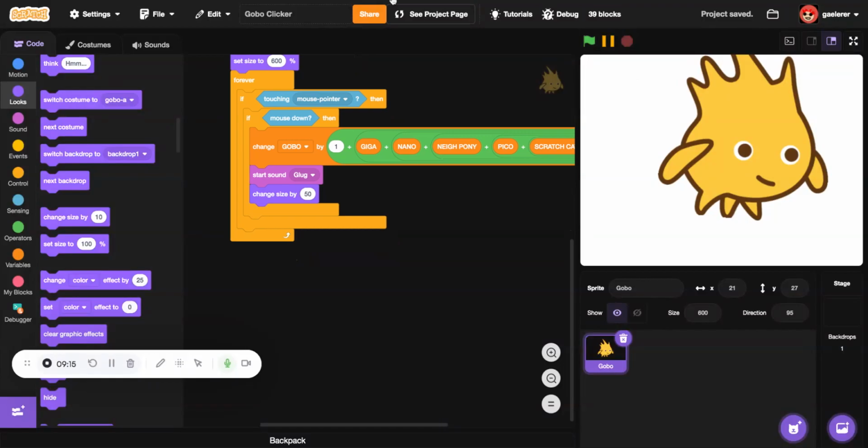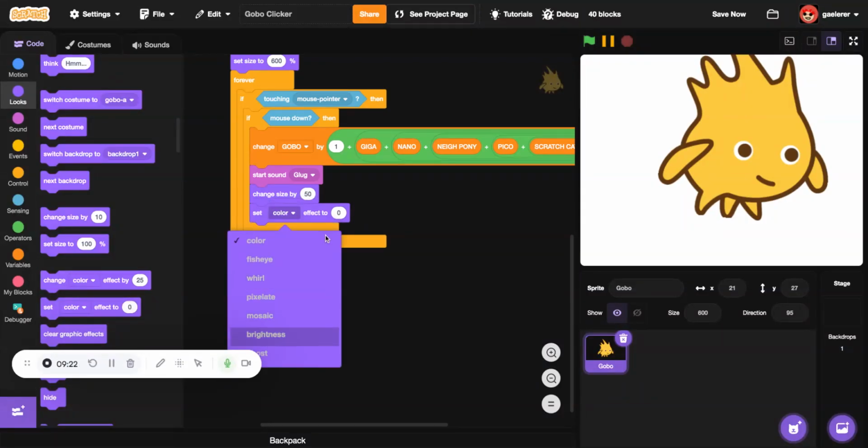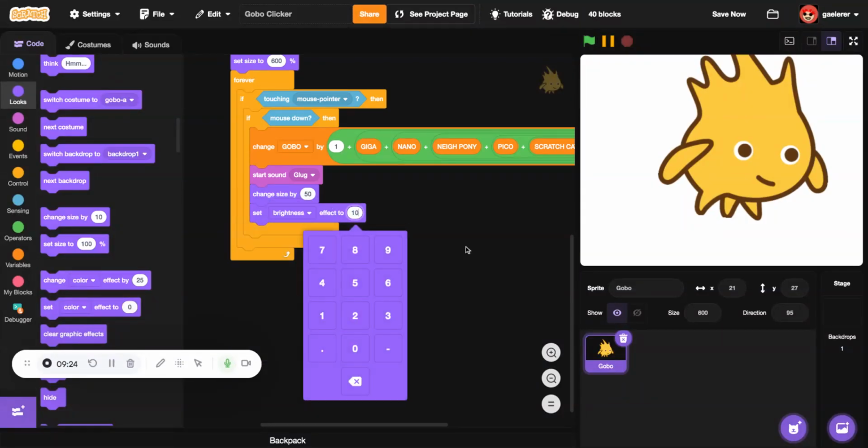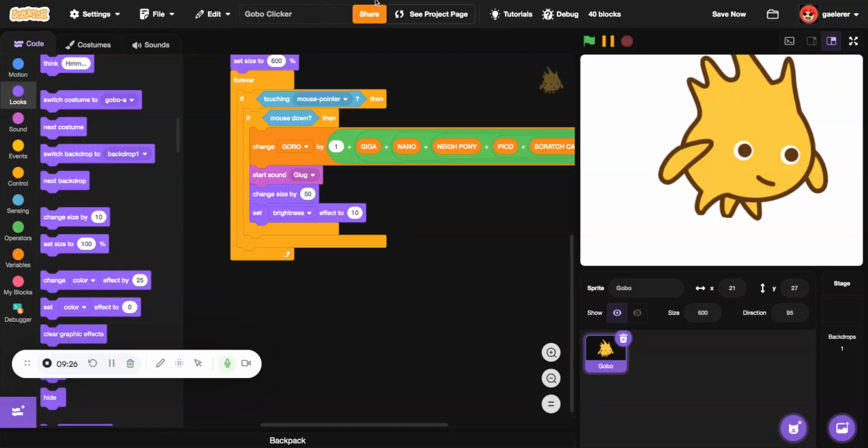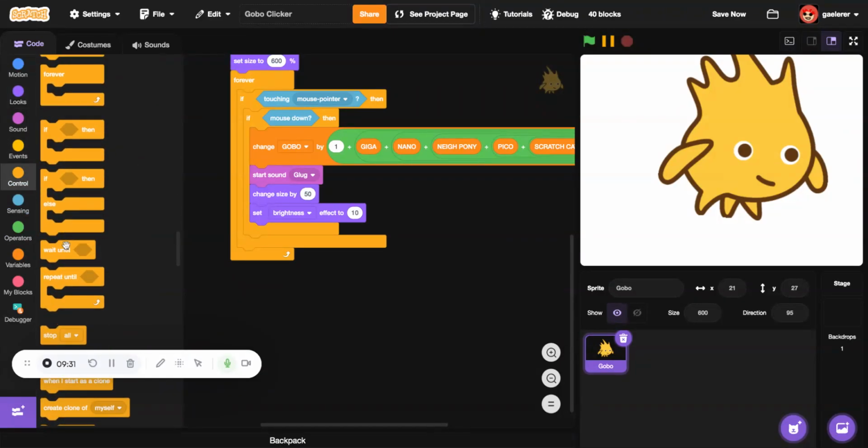Okay, set brightness effect to 10. Wait until not mouse down.